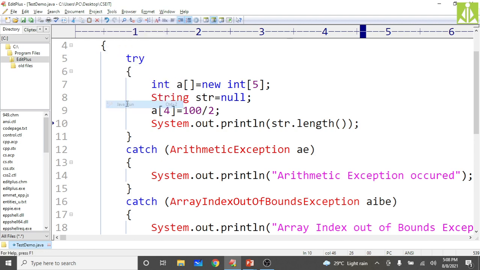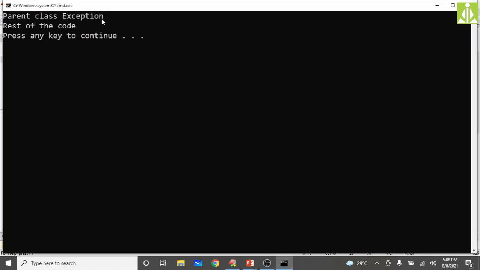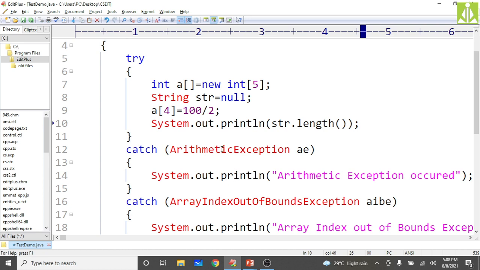So who will handle that null pointer exception? The parent class Exception catch block will handle it. Already it is handling, and we are getting this message and the rest of the code message as well. Hopefully you understood these three things. When arithmetic exception is there, the arithmetic exception catch block will handle it.